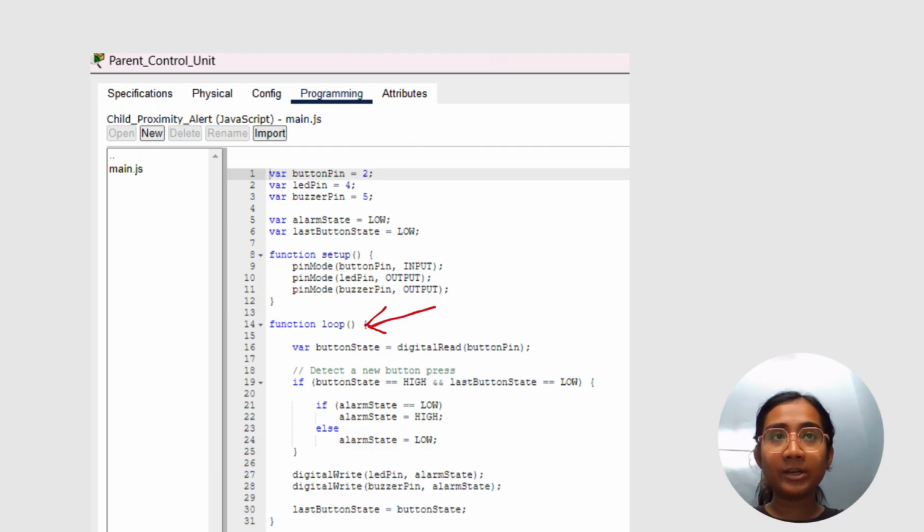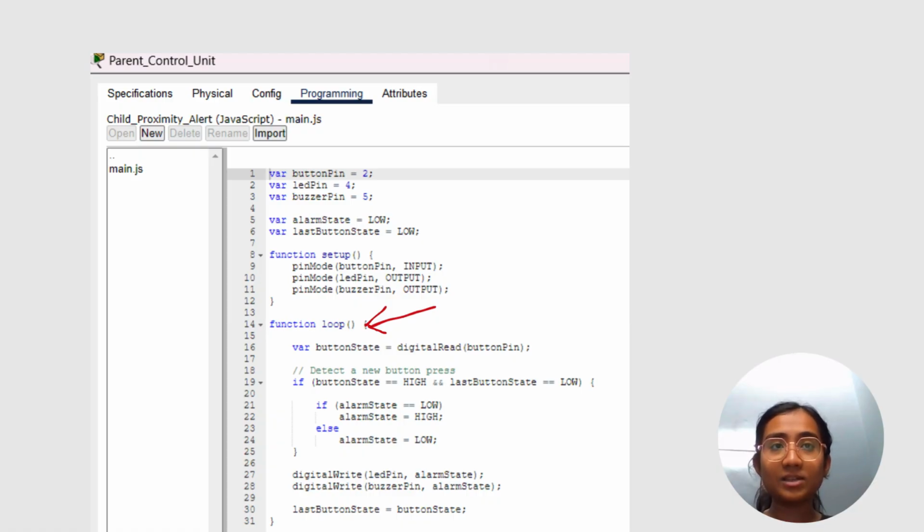Now, I would like to explain our programming logic and loop. To explain our programming logic, we look directly inside the parent control unit's programming tab, where our script runs continuously within the loop function inside the main JavaScript file. Unlike the setup configuration that runs once, this function repeats indefinitely every 200 milliseconds to keep the system active.